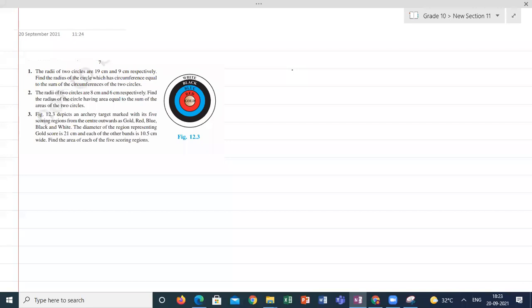So first calculate the area of the gold region. How to calculate the area of the gold region? Sir, the radius will be 21 by 2. Yes, the radius will be 21 by 2. First you start with the gold region. Radius of the gold region is, they give the diameter 21, so 21 by 2 centimeter.